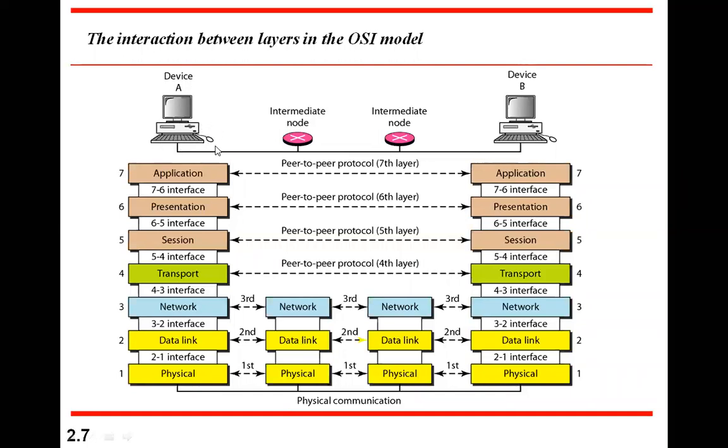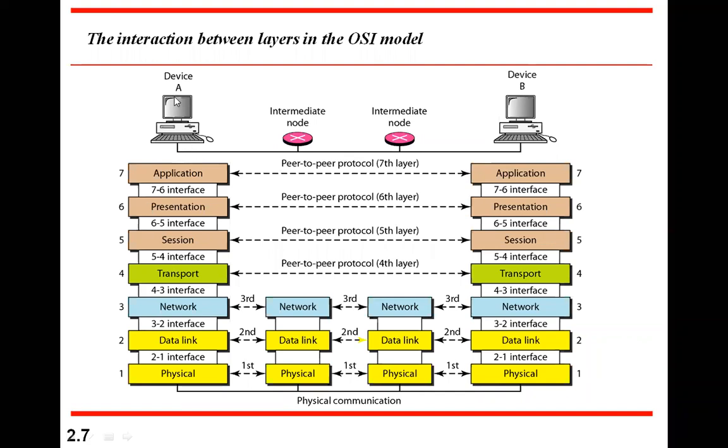But in the general case, we have to assume that they are separated by long distances, where they cannot be connected directly by any single link. So they pass through multiple intermediate nodes. These intermediate nodes can be routers or switches, or different forms of these things. So assume that they are interconnected like this.